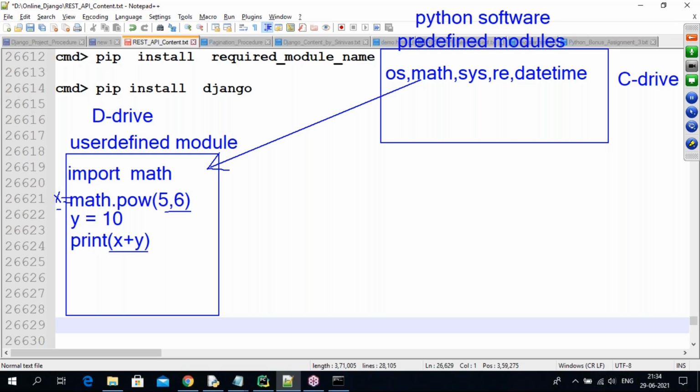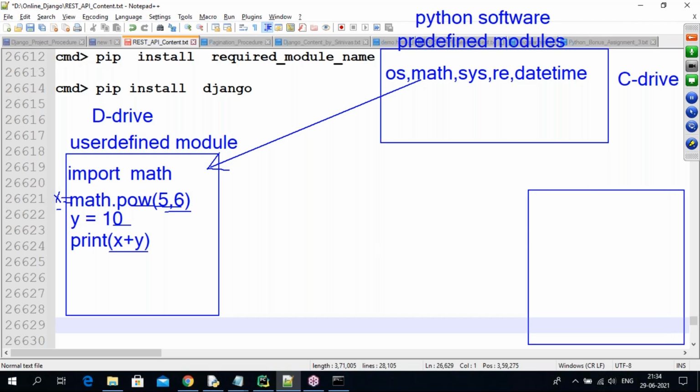So this is my requirement. I want to print the addition of x and y, but I only have the y value, and I didn't have the x value. So I'm getting the x value by using the power function. Like in our user requirement, we can use predefined modules, which you are getting by using the import keyword, guys. So remember that point. Next, third-party modules, guys.